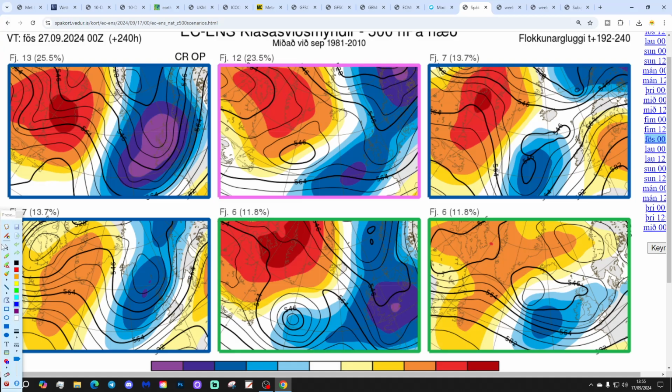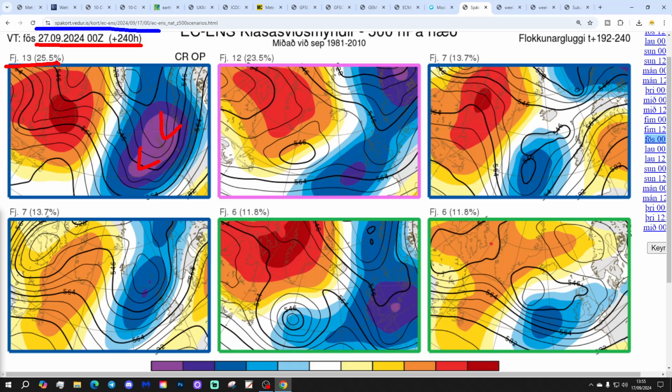These are the options on the table within the ECM Ensemble today for day 10. Gets us to the 27th of September from the United States Met Office. And don't worry, I've made sure we've got the right date. I won't go over that again. If anyone was watching yesterday's video, the whole thing kind of fell apart, didn't it? But never mind. So this gets us to 27th of September 2024, right? So I've made sure this is the correct date.